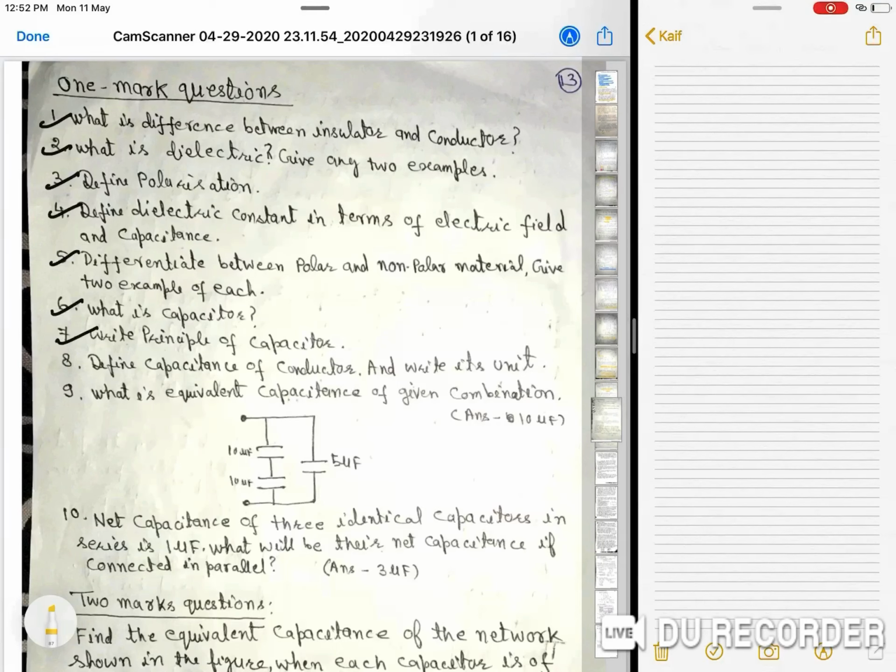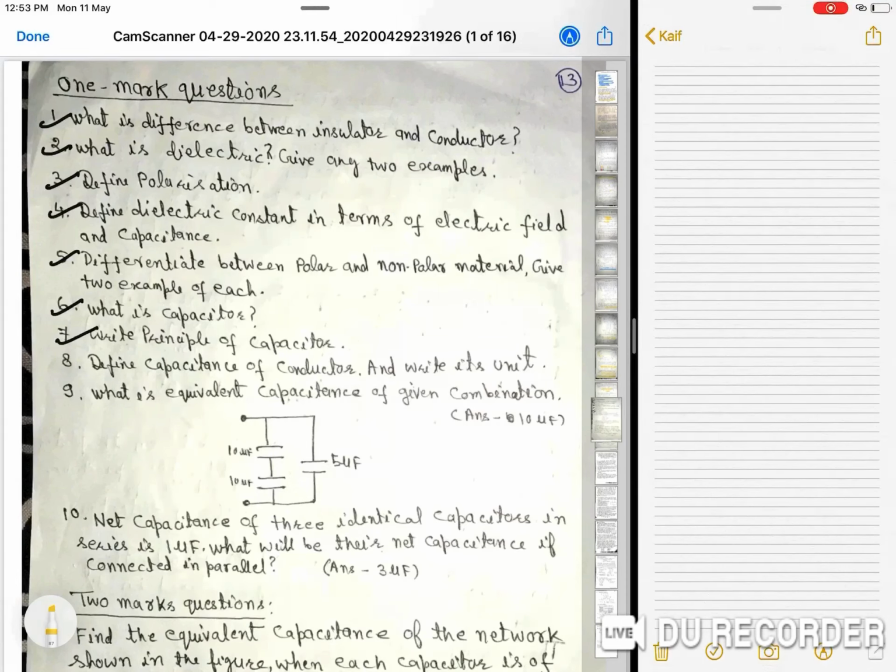They have a permanent dipole moment in any volume of such material. For example, water molecule. And non-polar are those in which the center of mass of positive charge distribution coincides with the negative charge distribution. For example, hydrogen, oxygen.